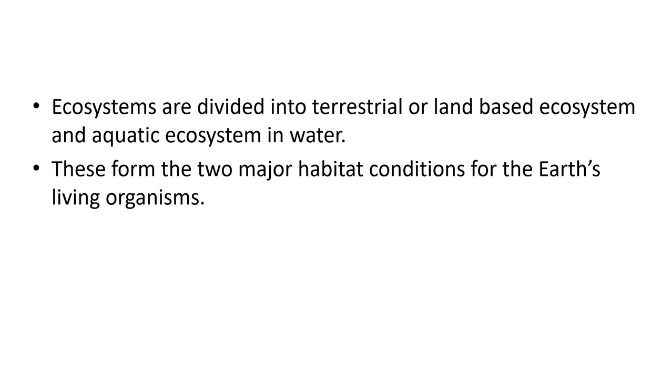So these form the two major habitat conditions for the Earth's living organisms. These are the two major types, like the land-based forest ecosystem and the pond. So these are two different types, the aquatic ecosystem and the terrestrial ecosystem. I have given you an example of each one.